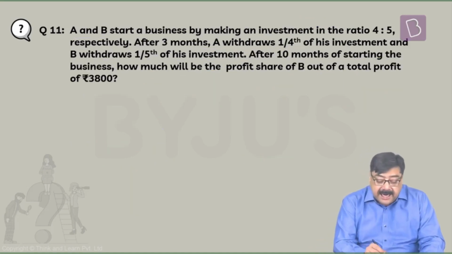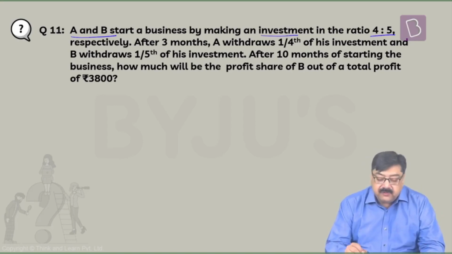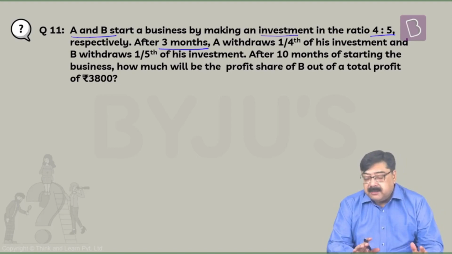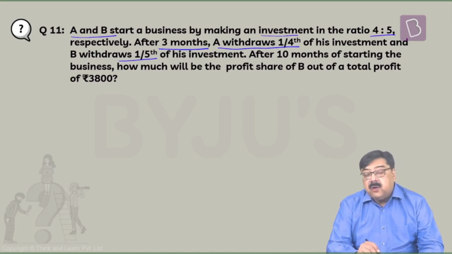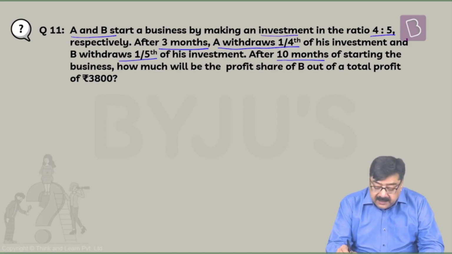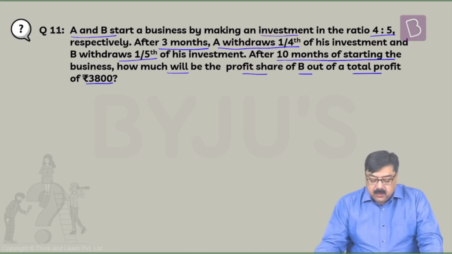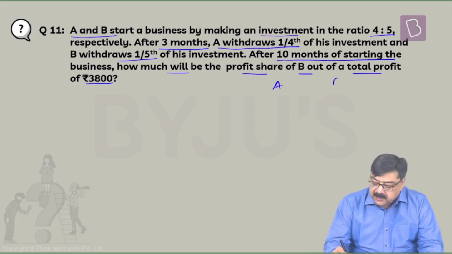Okay, the next question. A and B start a business by making an investment in the ratio 4:5 respectively. After 3 months, now again time duration is coming into view, A withdraws 1/4 of his investment and B withdraws 1/5 of his investment. After 10 months of starting the business, how much will be the profit share of B out of a total profit of 3,800?